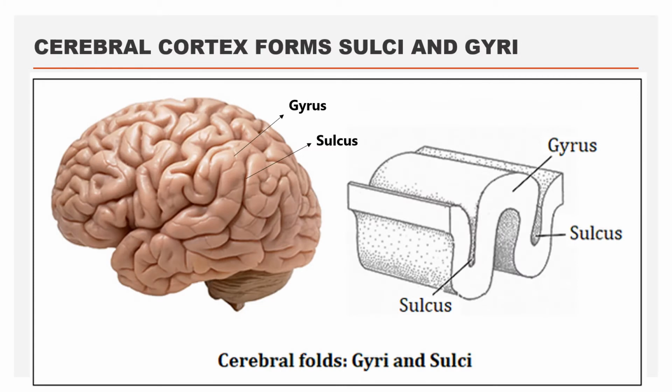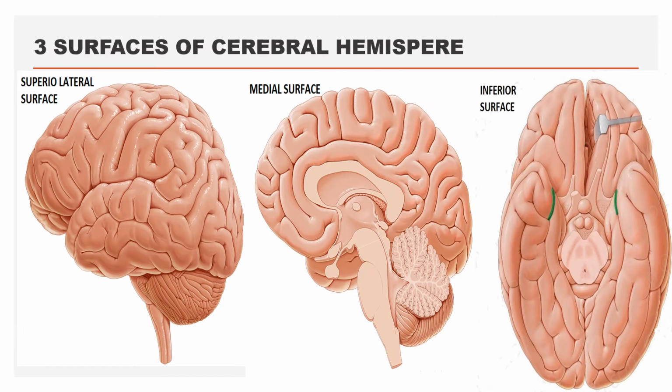This picture is showing the various sulcus and gyrus over the cerebral hemisphere. The gyrus are the elevations and sulcus are the depressions between the gyrus. Now, when we talk about many gyrus, it is called gyri. And when we talk about many sulcus, it is called sulci. The cerebral hemisphere is made up of three surfaces, three borders, four lobes and three poles.